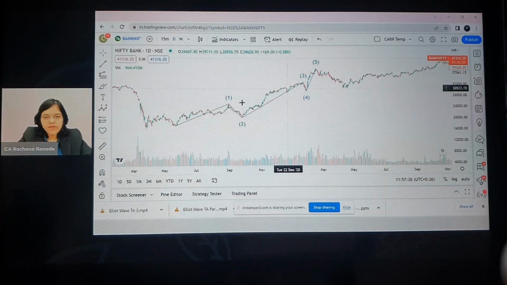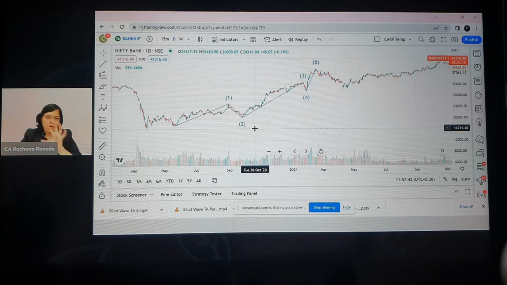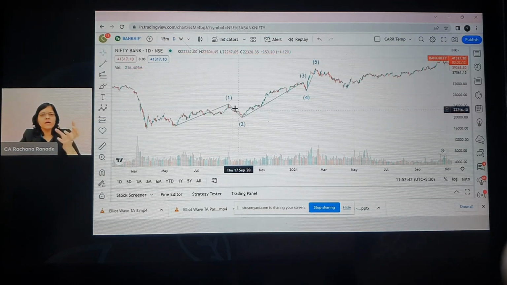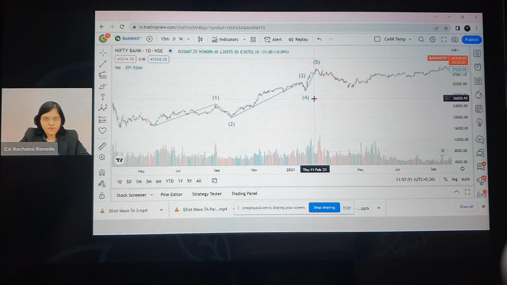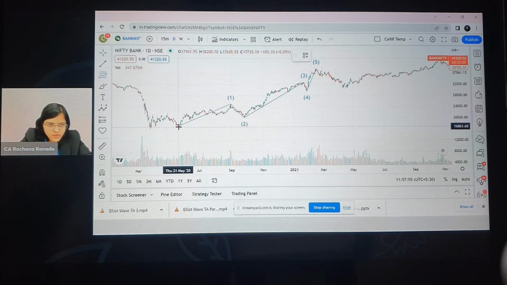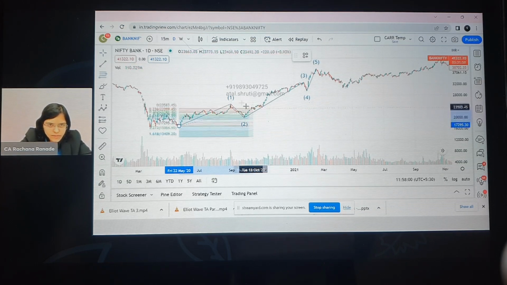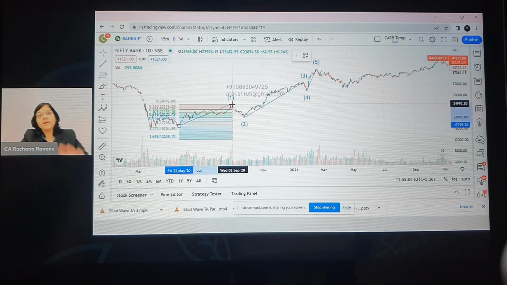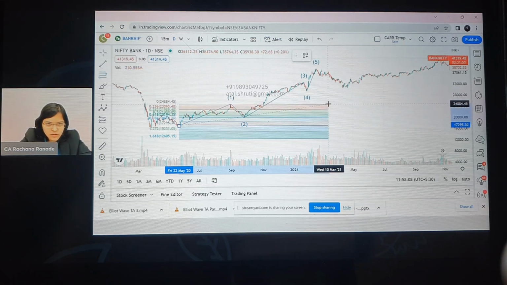So here we are back on the Bank Nifty chart, and now what we're going to do is try and understand whether our Fibonacci rules are fitting here or not. So first things first, we'll check for wave 2, the retracement wave, and wave 4, also a retracement wave, right? So what we're going to do is Alt F. I'm going to go from the wave 1 bottom to top. So basically here bottom to top, but I will extend it so that I can get to know what happens with wave 2. Okay. So I'm just extending anyways, just taking it to the top.